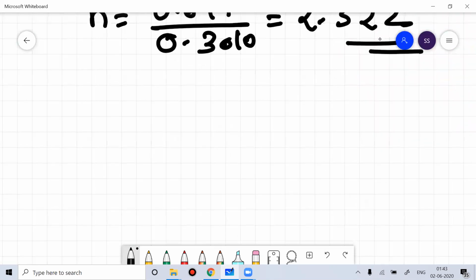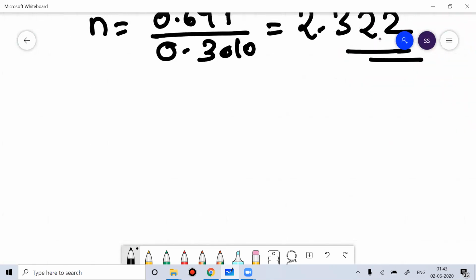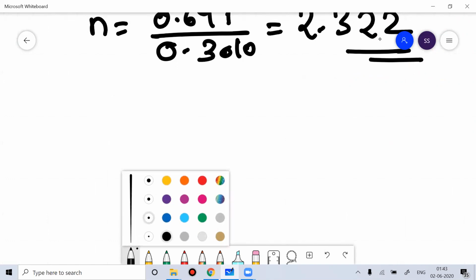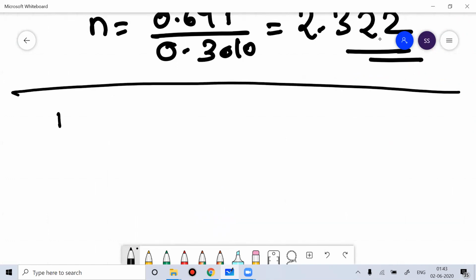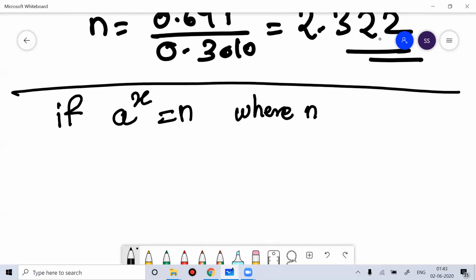So when we go ahead studying this chapter called logarithm, understand that if a to the power x is equal to n, where n is greater than 0, so n should be a positive value, a should be a positive value, and a should not be equal to 1, then you can determine the value of x, that is, what power gives you the value equal to n.